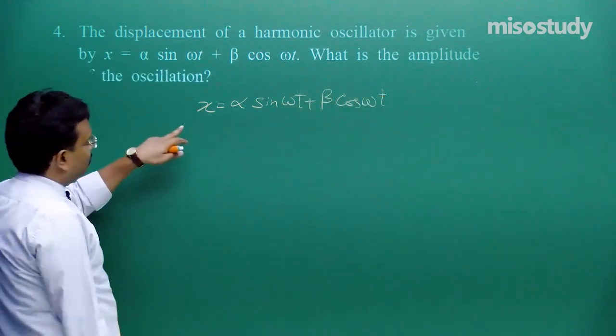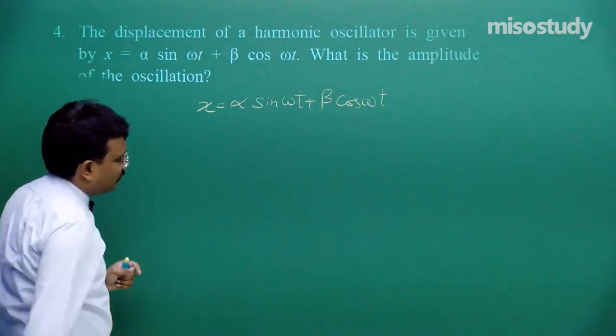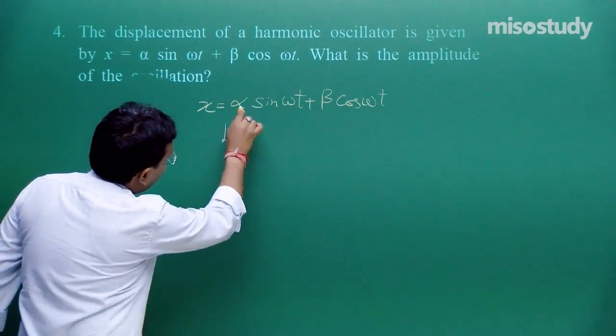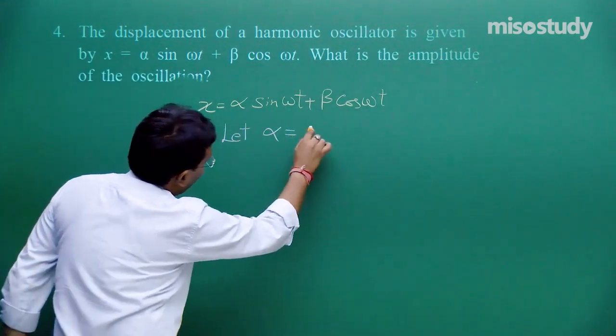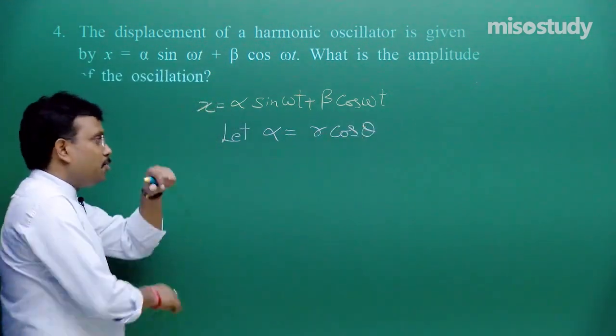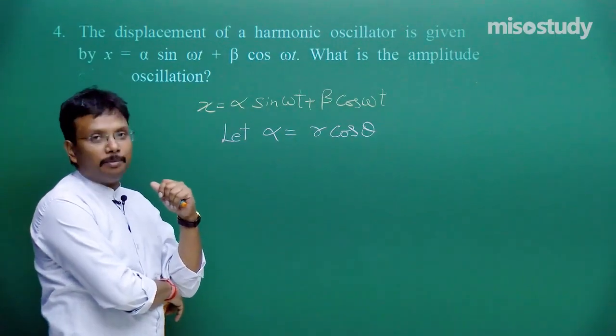Now I am going to a beautician to do some makeup for this equation. And what is that makeup? Let alpha is equal to r cos theta. Now you can say, is it like that I will have to remember this? You need not to remember this.